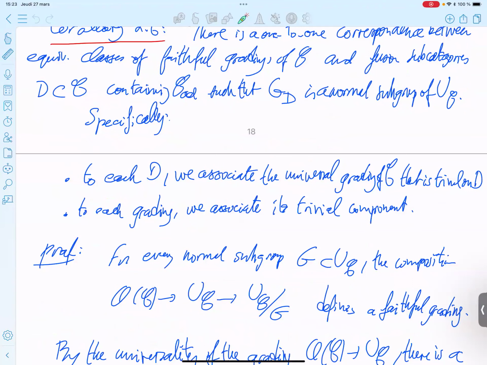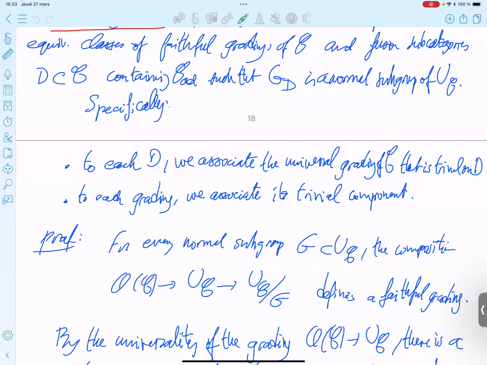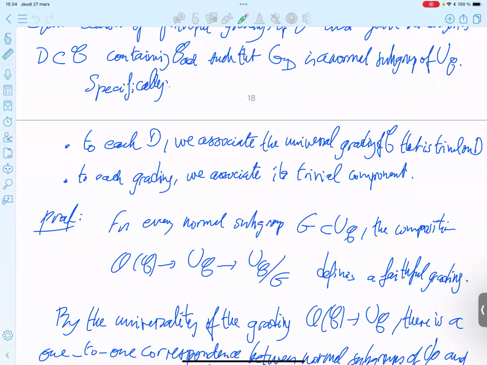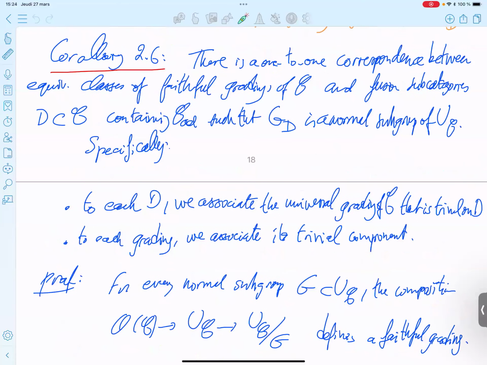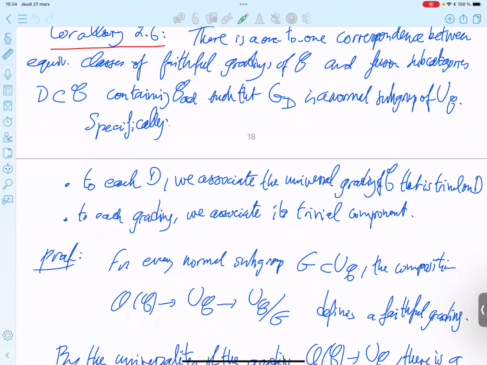Specifically, to each D containing that, you associate the universal grading of C which is trivial on D. So we mentioned that before. There is a universal grading for C, but there is also a universal grading for which D is trivial. And for each faithful grading, we associate the trivial component, C_0, the component of the neutral element, the neutral component.